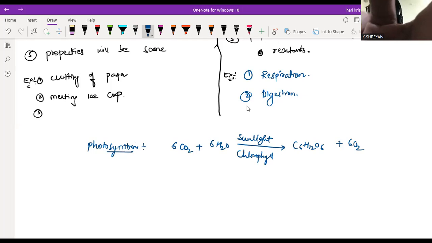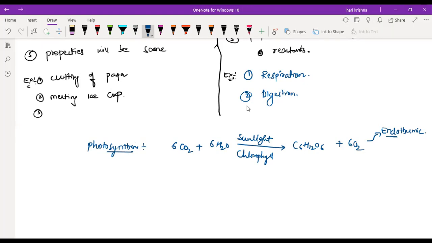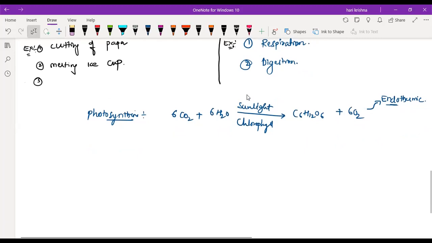So I hope everyone knows the meaning of endothermic and exothermic. Yes, sir. Endo means absorption of heat, and exo means evolution of heat. Okay. So don't worry if you don't know the terms endothermic and exothermic, I will teach you. That is a coming topic, in the characteristics of chemical reaction. Okay.